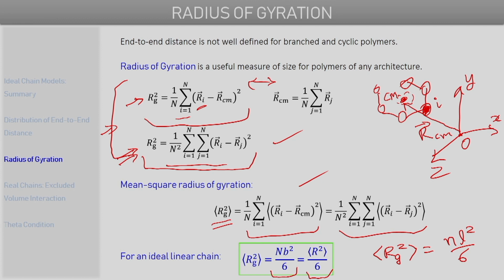Later on we will again encounter radius of gyration when we talk about measurement of polymer molar mass, and we will see that this is a property that can be measured experimentally. So that is another advantage of using radius of gyration to describe polymer chain dimensions, because apart from the fact that it can be defined for any chain architecture, it is also experimentally measurable.